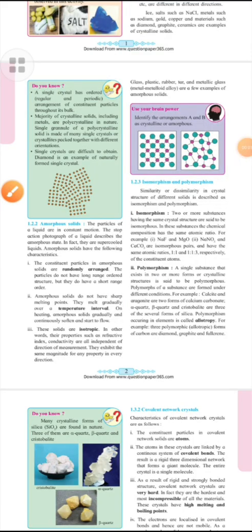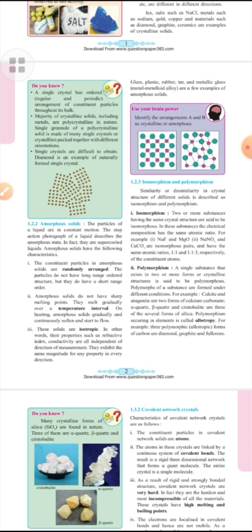The examples of amorphous solids are glass, plastic, rubber, tar and metallic glass. There is a random arrangement of the particles. They do not have a geometrical form. They do not have a sharp melting point. They show isotropy, that is, they show the same value of a property in any direction in that solid. They are pseudosolids or supercooled liquids. They are not rigid. They show rough or irregular cleavage. They do not have a definite heat of fusion.